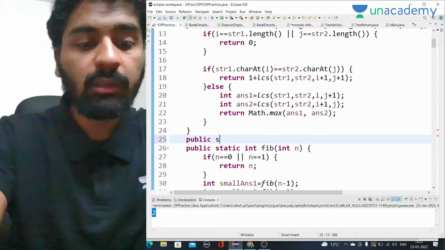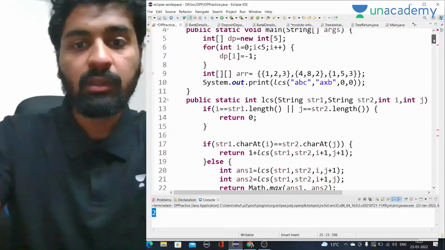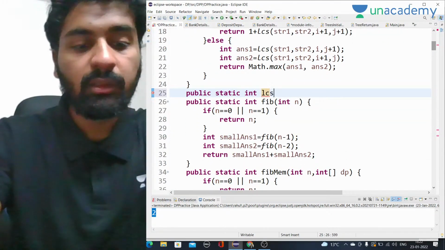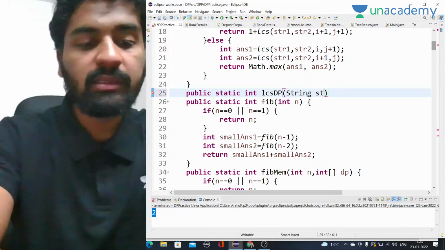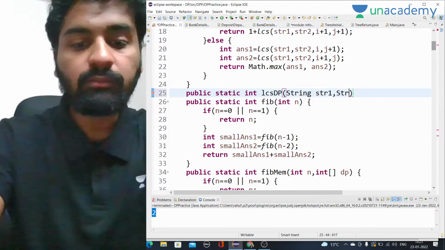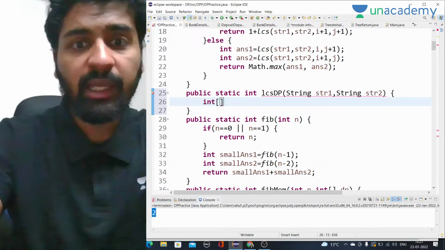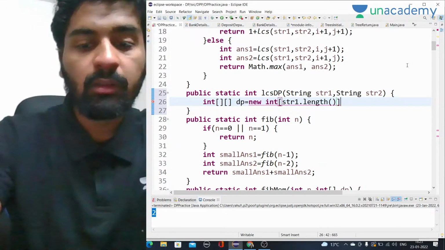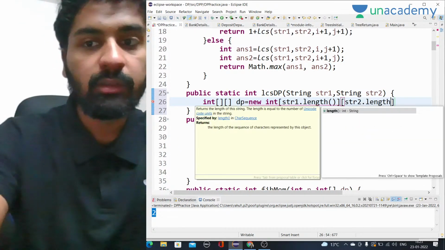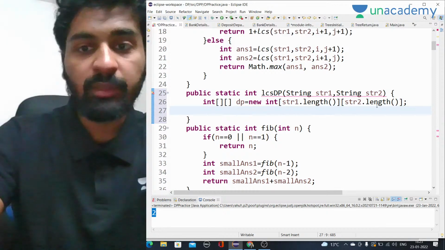So public static int LCS DP. In this case we will get string str1 and string str2, the two strings, and we have to take a DP array: int DP is equal to new int [str1.length + 1][str2.length + 1], as we have already discussed.